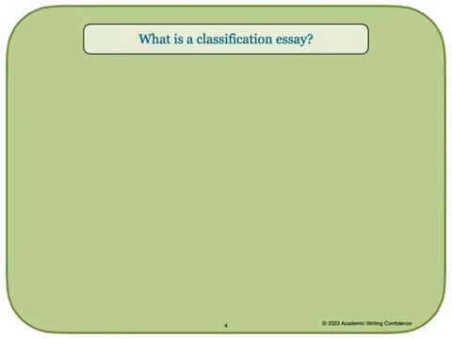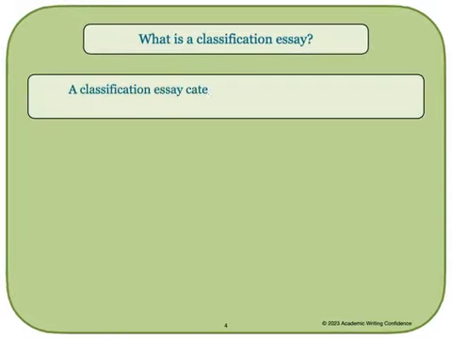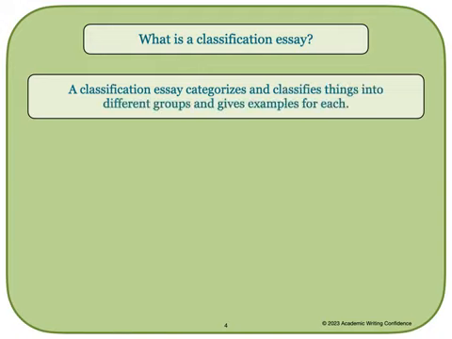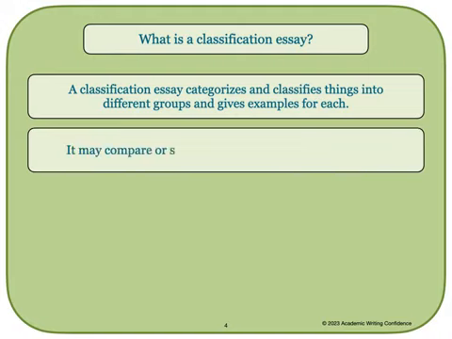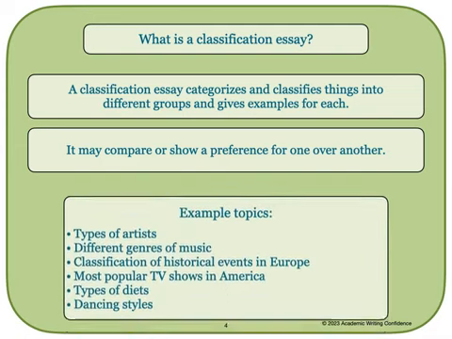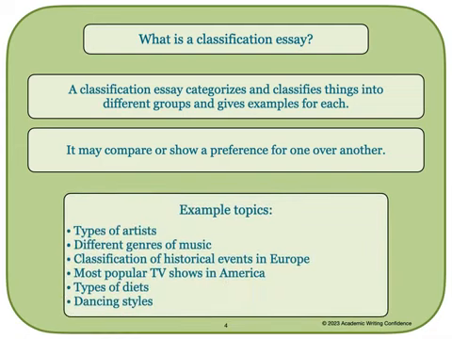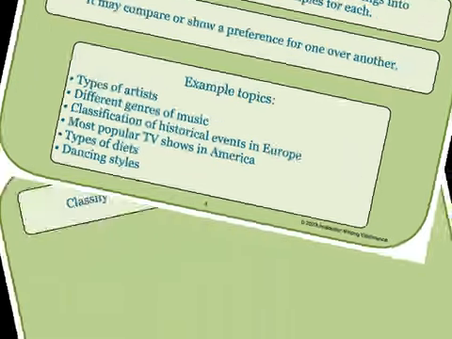So, what is a classification essay? A classification essay categorizes and classifies things into different groups and gives examples for each. It may compare or show a preference for one over another. Here are a few example topics that could be used for this type of essay. You might write about the types of artists, or the classification of historical events in Europe, or dancing styles. Each of these topics would be divided into categories, and then each category would be explained.